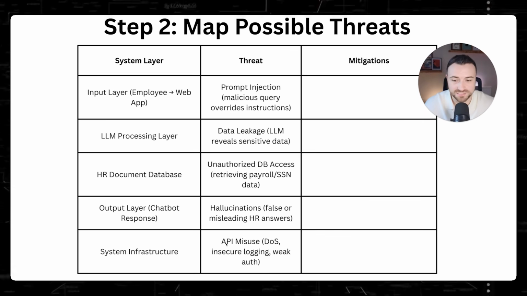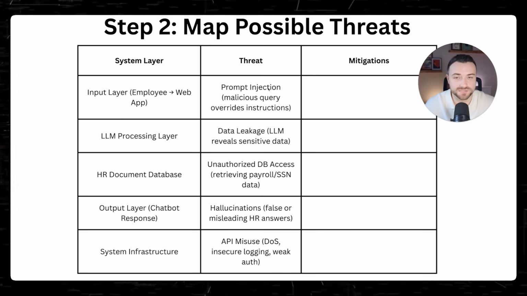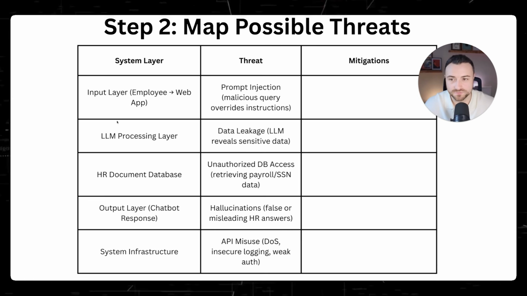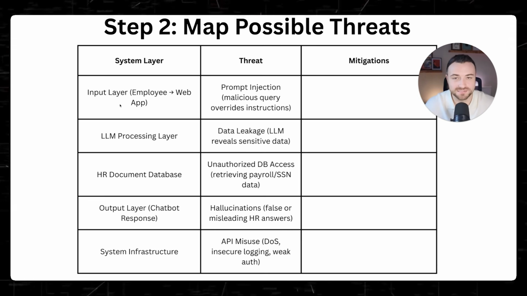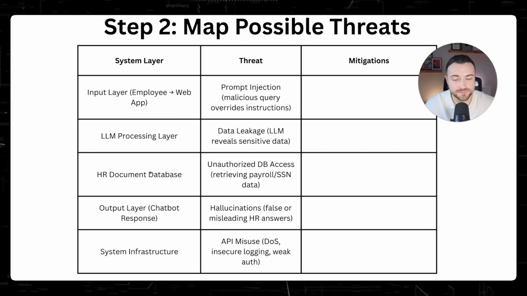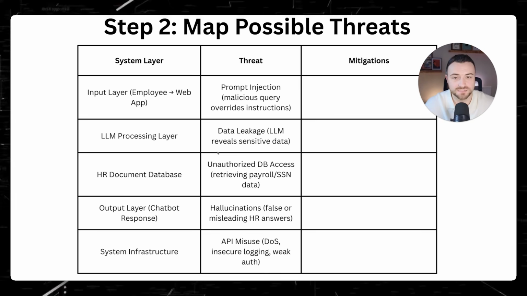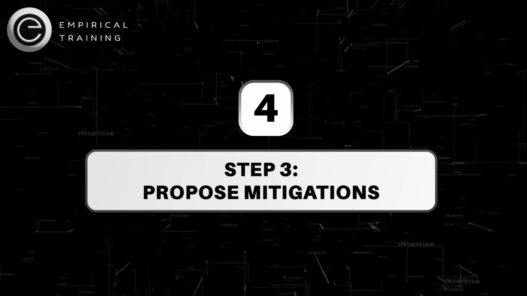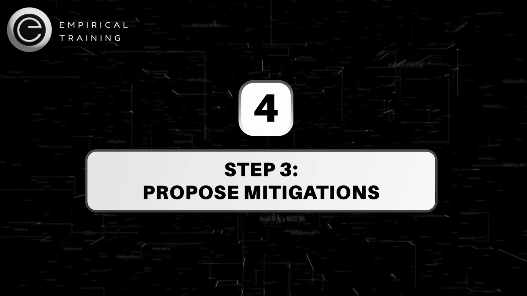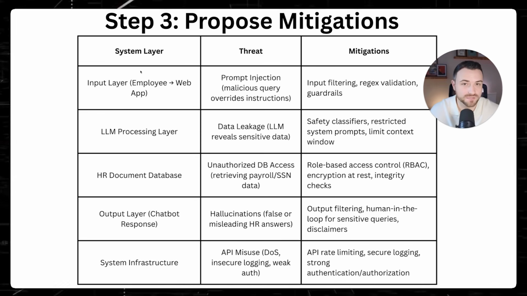That could actually lead to a lot of these other types of vulnerabilities and attack vectors that we've got here as well. So it's very important to start to understand the different layers that come with these LLM-based tools and start to map the threats to those LLM-based system layers to understand what an attacker could do. So ultimately then we can move on to step 3, which is trying to propose some mitigations for these possible attack vectors. And now this is the process of threat modeling.